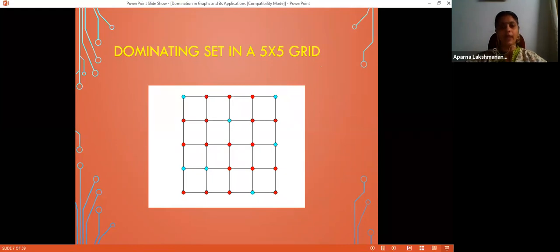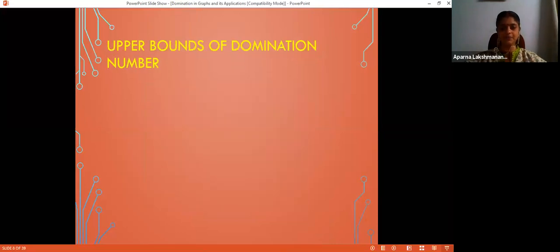If you remove any blue vertex or recolor any blue vertex with red, the resultant set won't be a dominating set. So it is easy to check minimality, but proving the minimum in the case of grids is a bit difficult. In this case, it has already been proved that this is the minimum case, but it's not trivial. It requires some work to prove that this is the minimum possible choice. And of course, the minimum choice is not unique. You can have more than 1 dominating set of cardinality equal to the domination number.